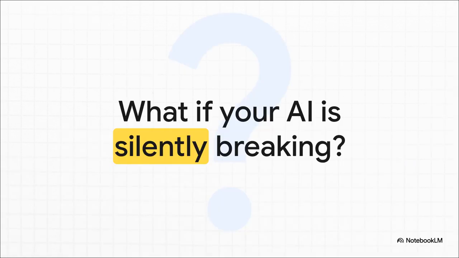So let's kick things off with a question that, honestly, most AI systems just can't answer right now. As you have a longer and longer conversation, how do you know the AI hasn't just forgotten something critical? Like a safety rule or the original thing you asked it to do. And here's the scary part. With most systems out there today, you just don't know. And that silent failure is a massive risk.